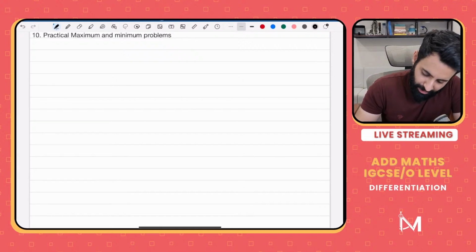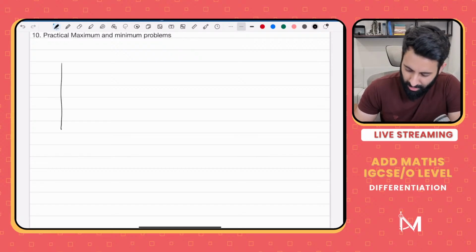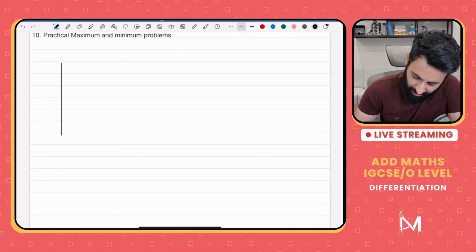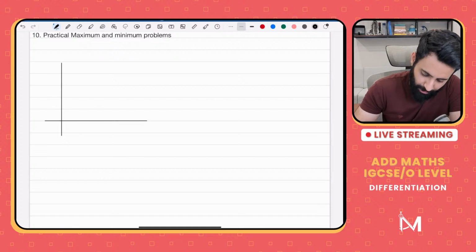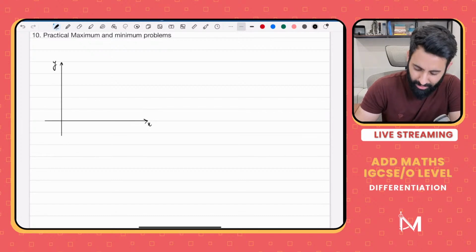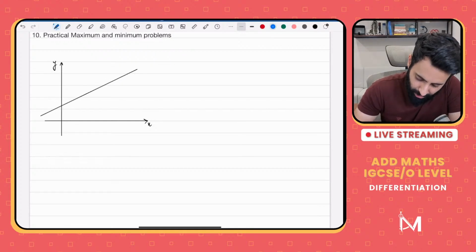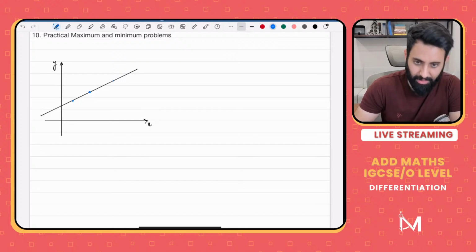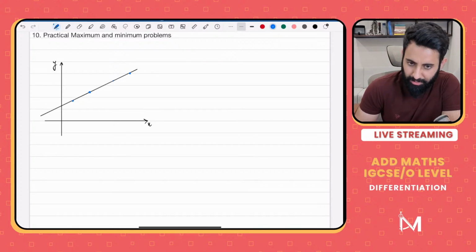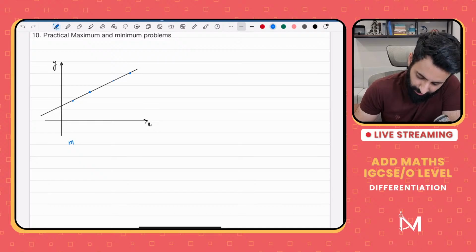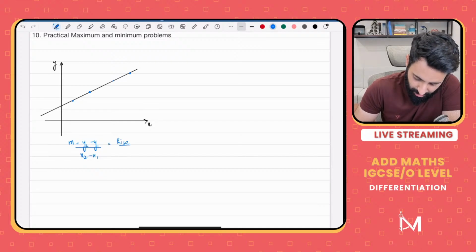So the whole idea behind differentiation is to find gradient, and not just gradient, but the gradient of a curve. Now, why don't we use this for a straight line? We can use it for a straight line, but why don't we feel the need to? The answer is very simple: as far as the straight line is concerned, gradient is constant. You can pick any 2 points on the line, you'll get the same answer, and it's very easy to work out. The formula for gradient is y2 minus y1 upon x2 minus x1, basically the rise over run.